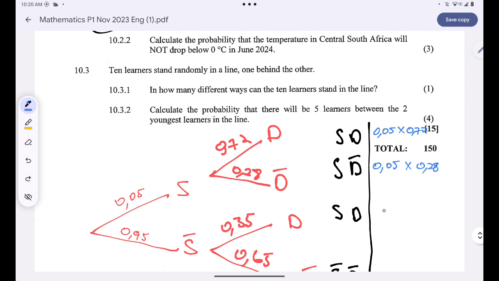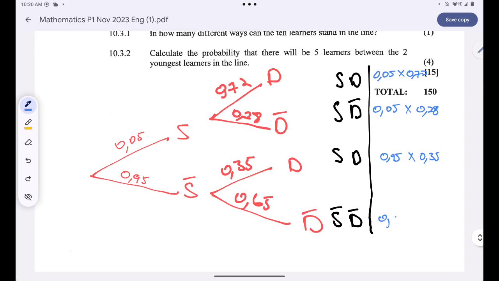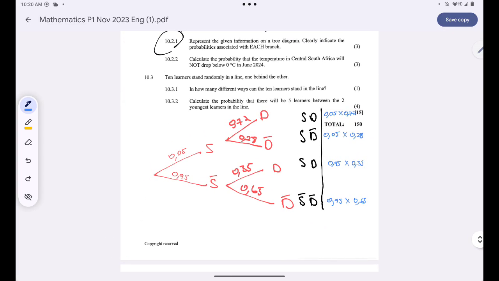Here we have 0.95 multiplied by 0.35, and then we have 0.95 multiplied by 0.65. Okay, now let's answer the question. Calculate the probability that